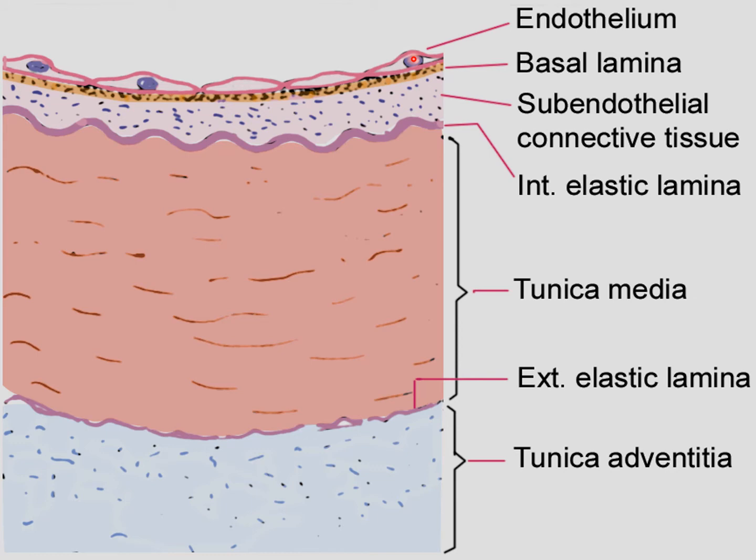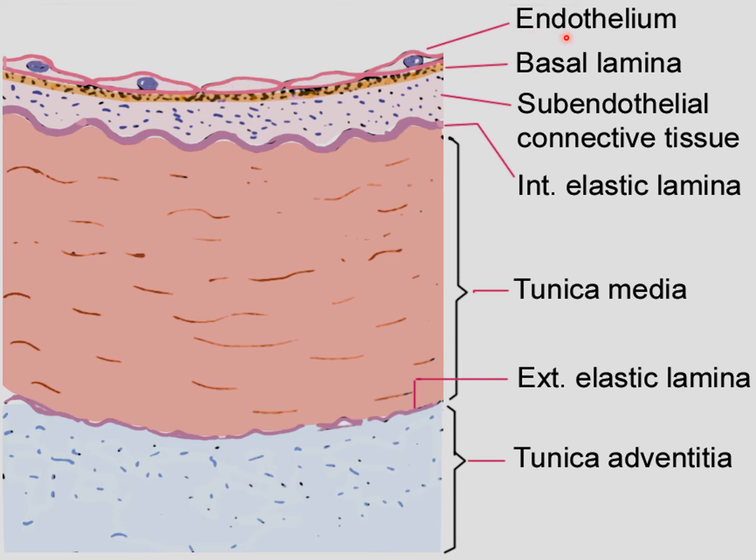Sometimes the inner and the outer invaginations meet to form a channel passing right across the cell. These features are seen in situations where the vessel wall is highly permeable. Adjoining endothelial cells are linked by tight junctions and also by gap junctions. Externally, they are supported by the basal lamina. So this is the endothelium.